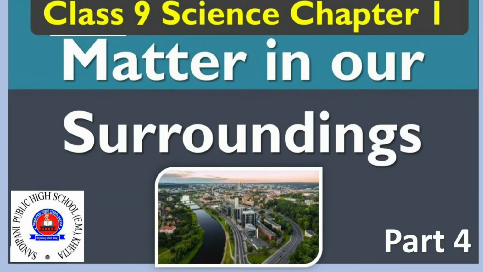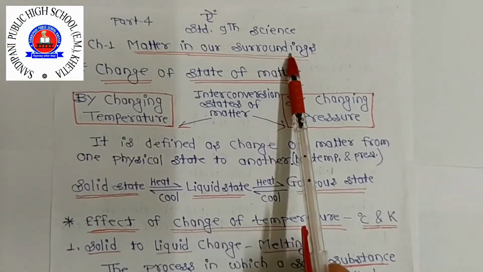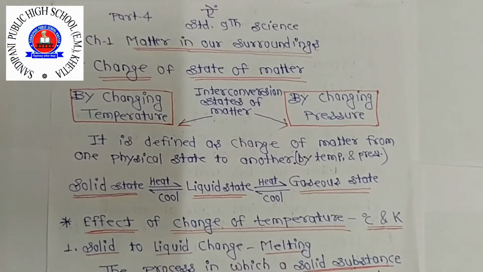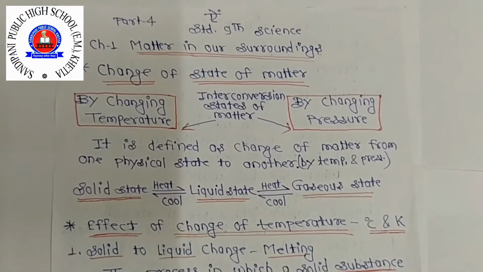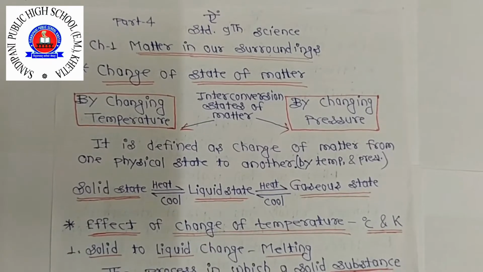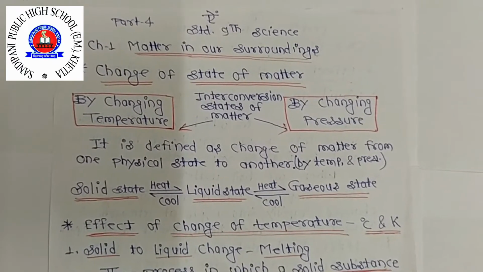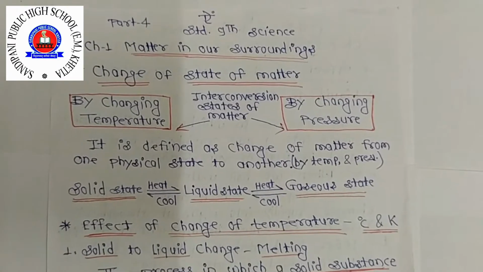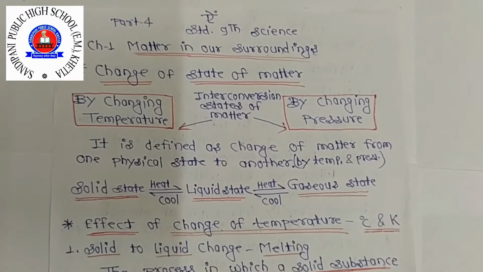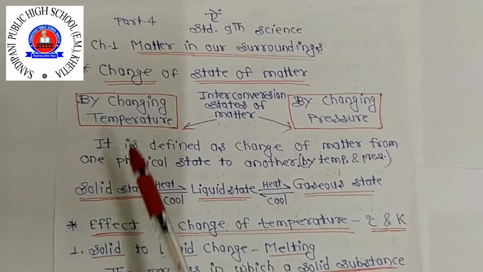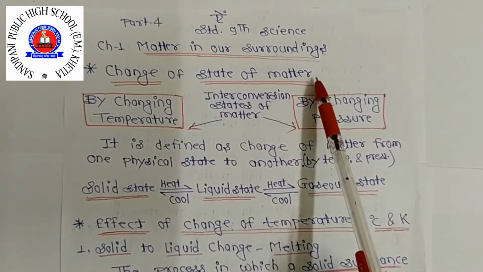Welcome students, in the fourth session from your textbook, Chapter 1, Matter in Our Surroundings. Today we will continue this chapter. In the last session we studied the classification of matter into its three physical states, solid, liquid and gas, and we studied their properties also. So today we are going to take up change of state of matter.